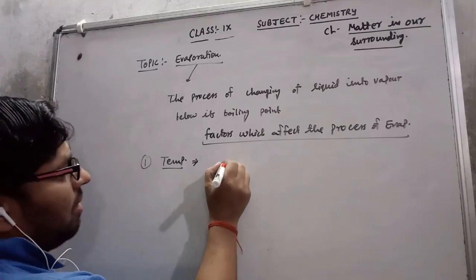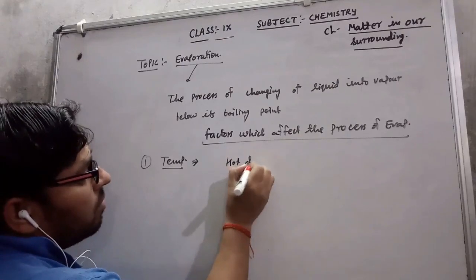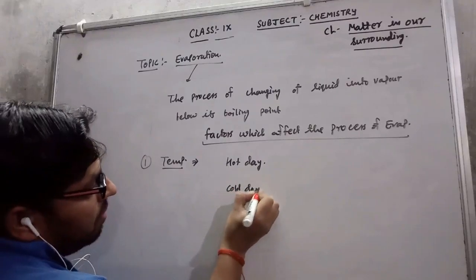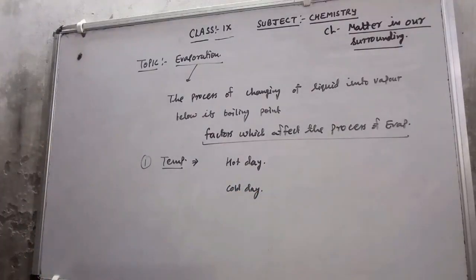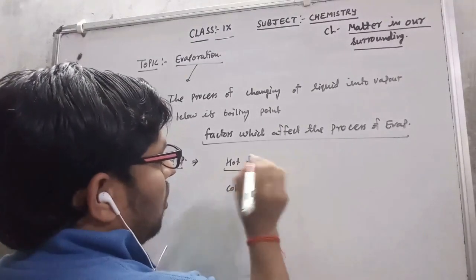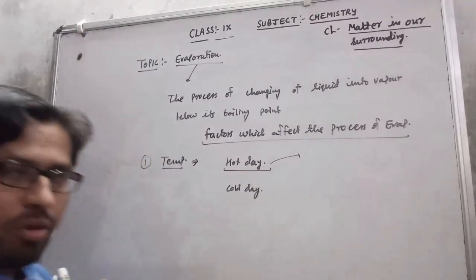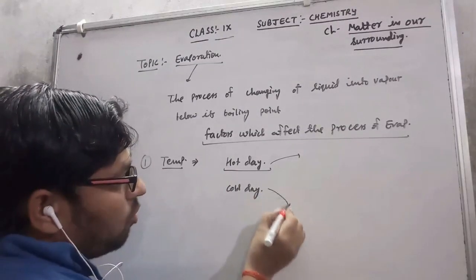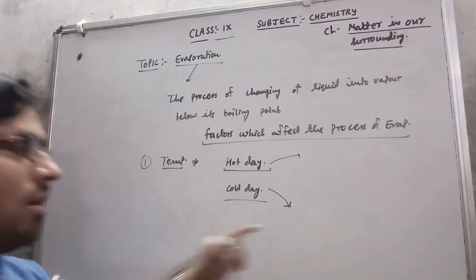Suppose there is a hot day and a cold day, and you are going to wash clothes. The same cloth you put out on the hot day, and the same cloth you keep in the atmosphere on the cold day.